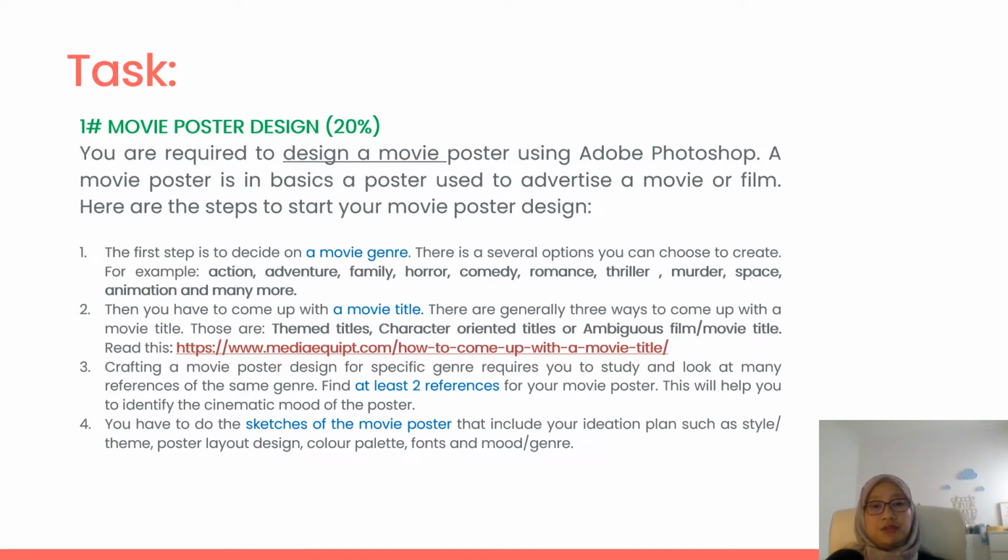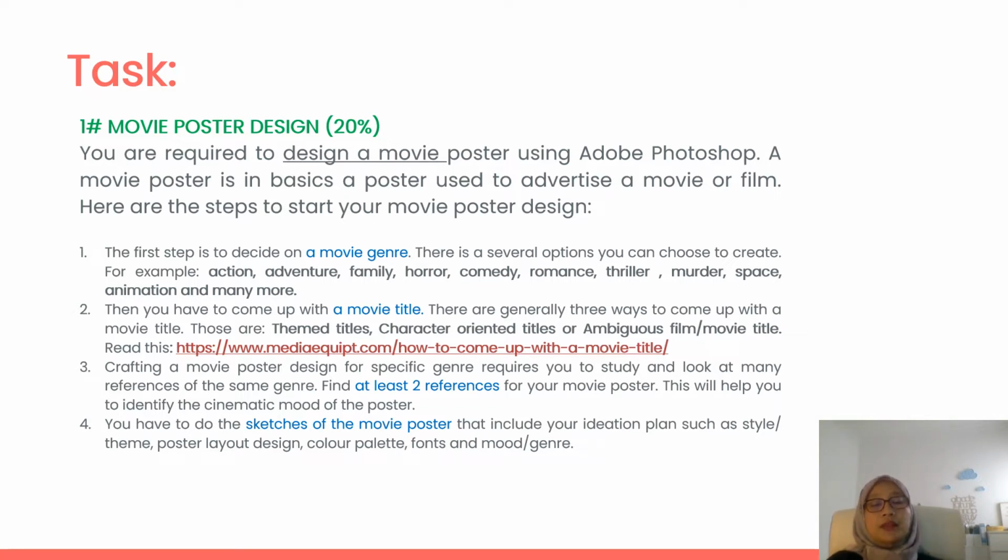Then you have to come up with a movie title. There are generally 3 ways for you to come up with a movie title. Those are theme title, character-oriented title, and ambiguous film title. This is basically from the link here. You can read the article on how you can come up with a title.